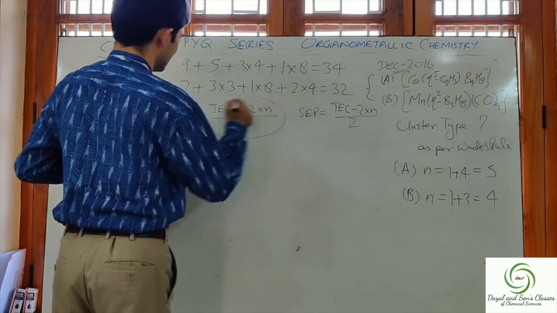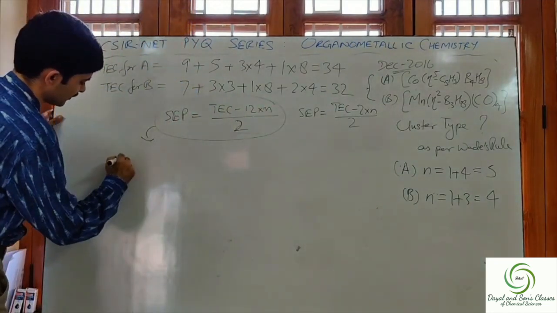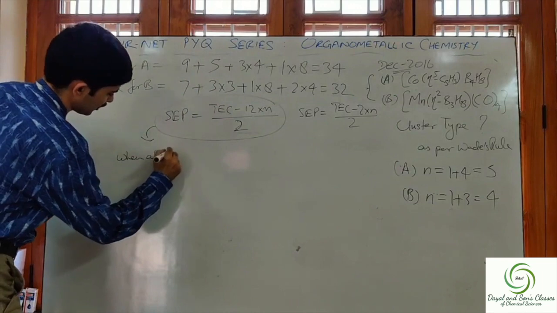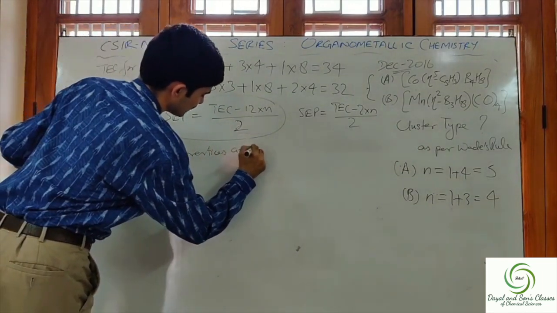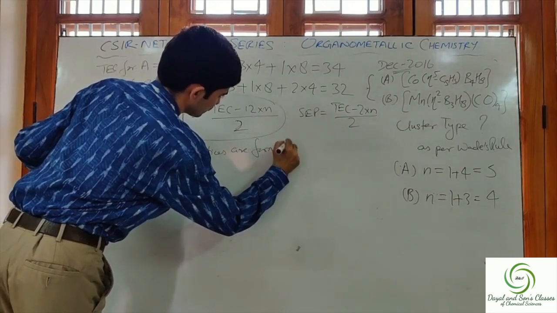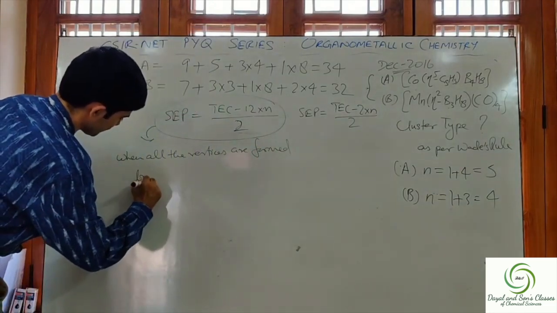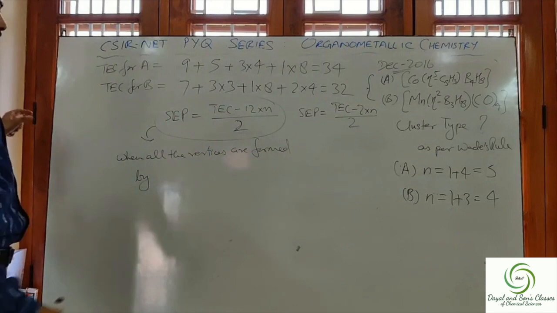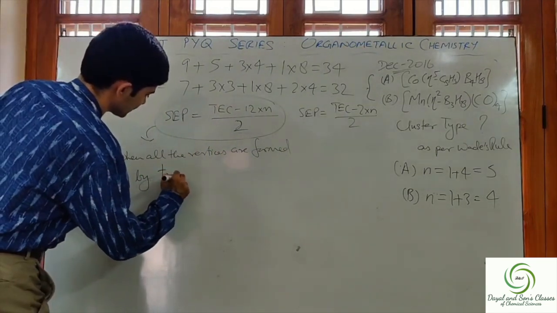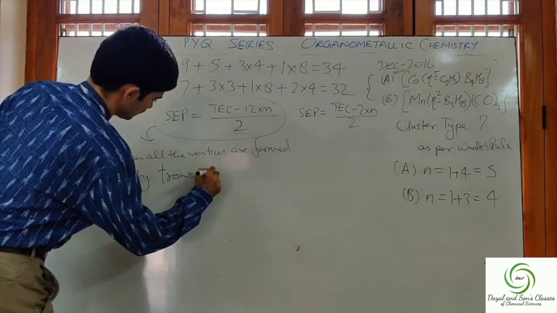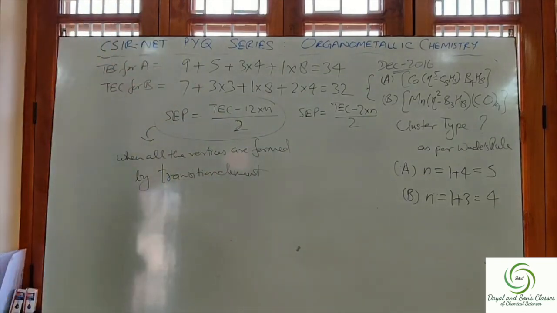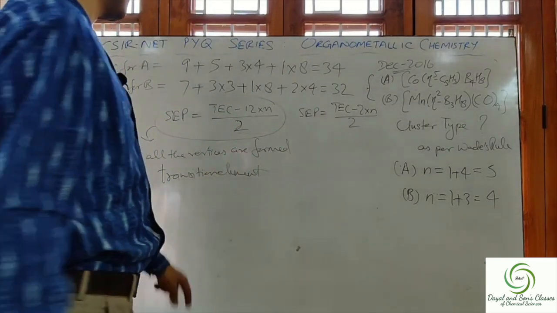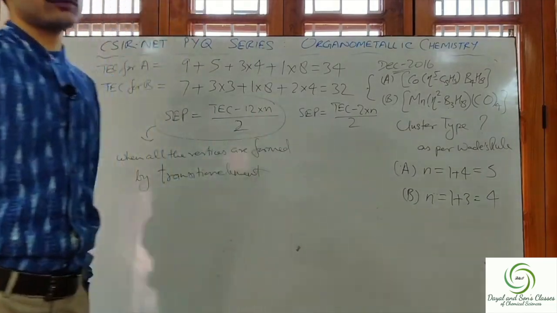This formula is used when all the vertices are formed by transition elements, and n is the number of vertices.